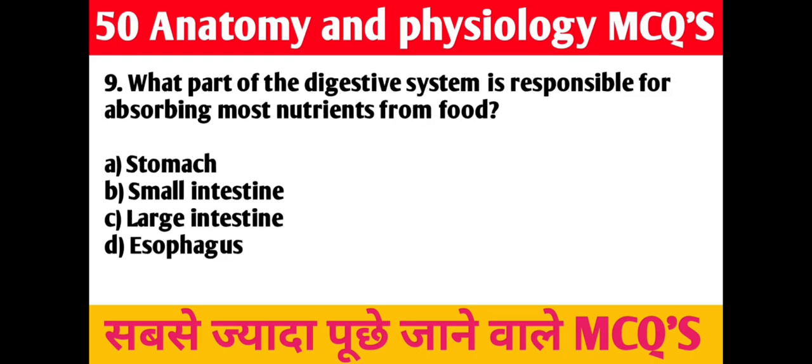Ninth question, what part of the digestive system is responsible for absorbing most nutrients from foods? A, stomach, B, small intestine, C, large intestine, D, esophagus. Right answer is small intestine, B.